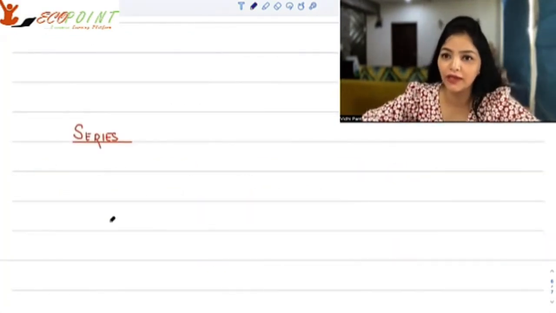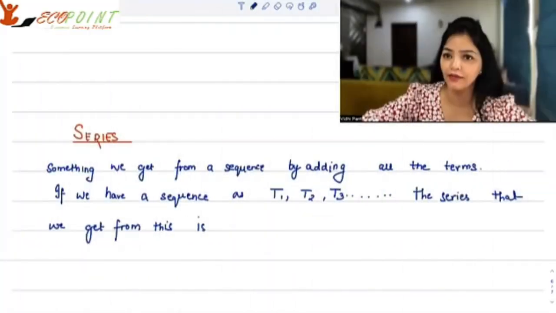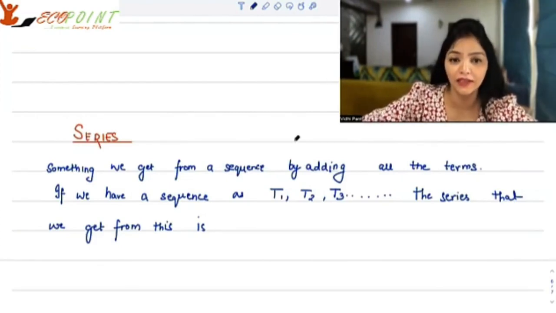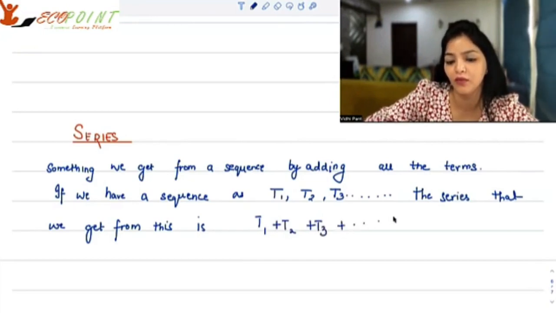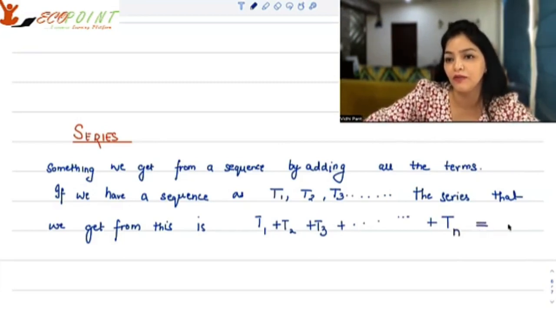Next, let's quickly revise what is a series and how to work it out. A series essentially comes out of a sequence only when you add up all the terms. So if we have a sequence, say T1, T2, T3, so on and so forth, the series we can get out of it is T1 plus T2 plus T3 plus so on and so forth till say Tn. That means we've added n terms. When we have added n terms, we can call it say Sn.